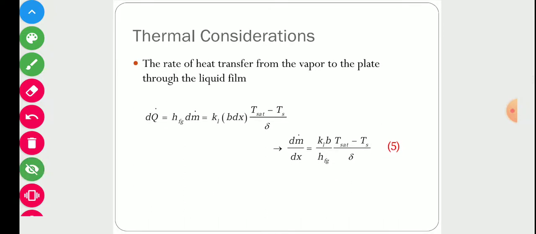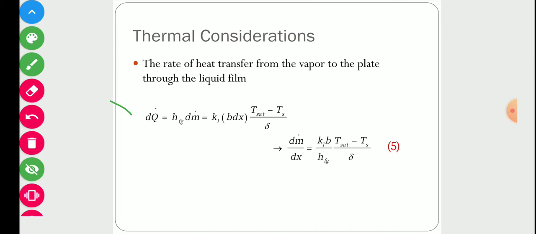Again, the rate of heat transfer from vapor to plate through the liquid film will be dq. The rate of heat transfer is hfg, the heat of condensation, multiplied by this change in mass flow rate.